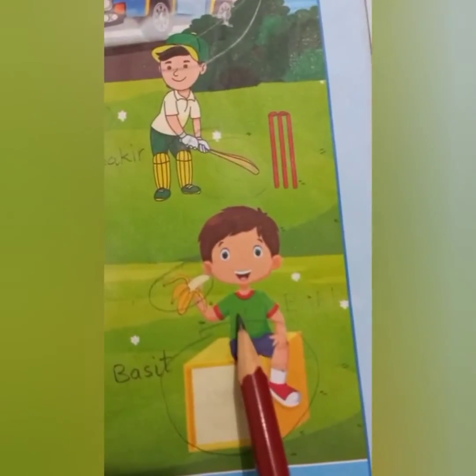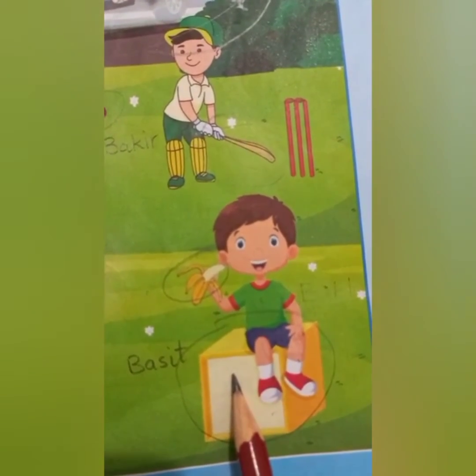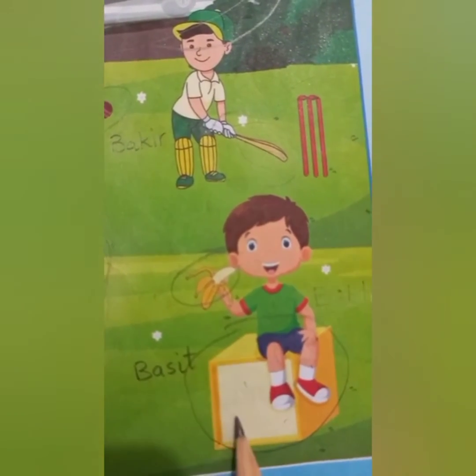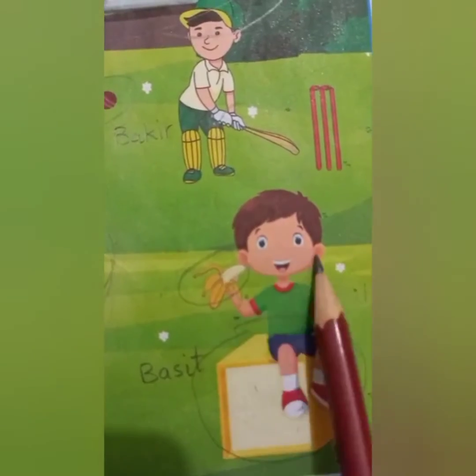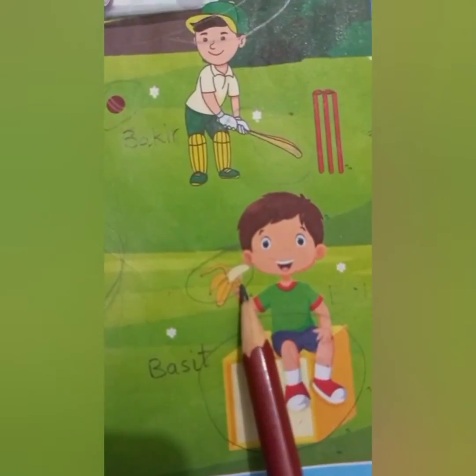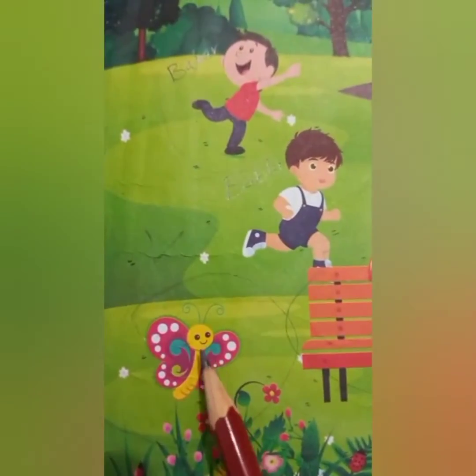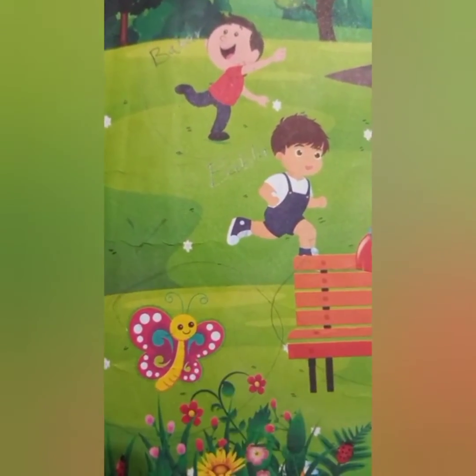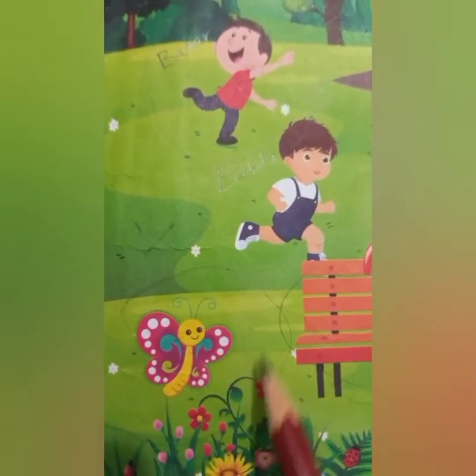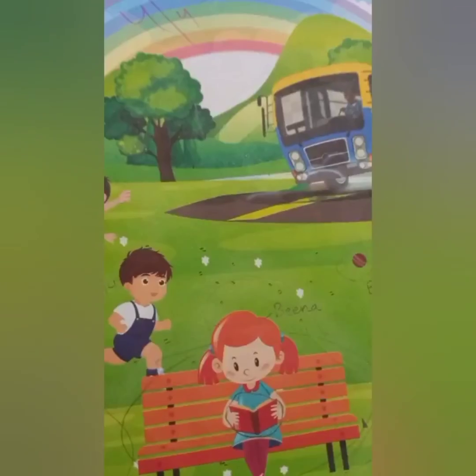Bench. Where is Basit sitting? Basit is sitting on the box. Box. What is Basit eating? Basit is eating banana. So circle on banana. And this is butterfly. Butterfly. So circle on butterfly.